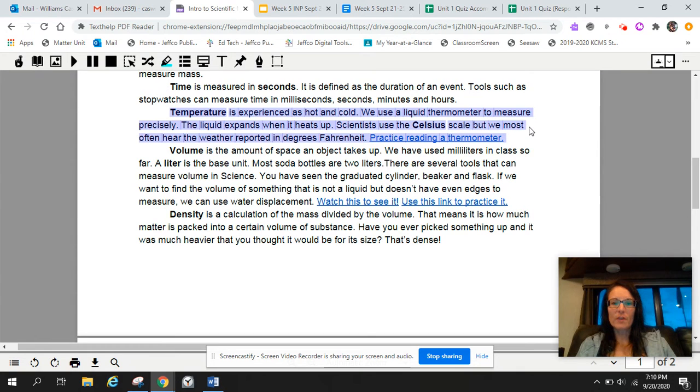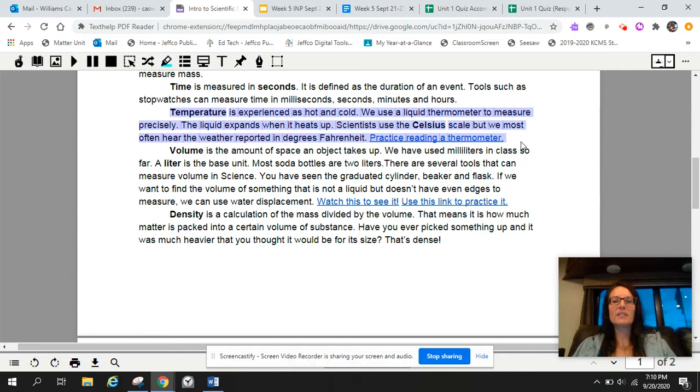So most of us have experience with the forehead thermometer, especially with what is going on with COVID and the coronavirus. So in science, most of the time we're not measuring the temperature of people or animals. We are measuring the temperature of substances, liquids, things like that. So we would use a tall, skinny thermometer. You'll see one here in this practice.